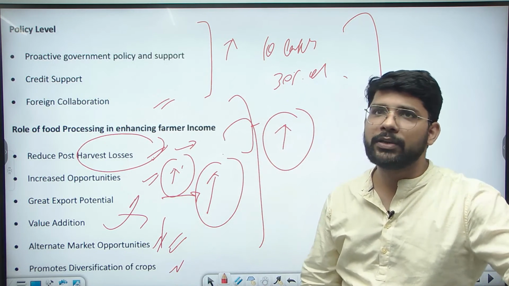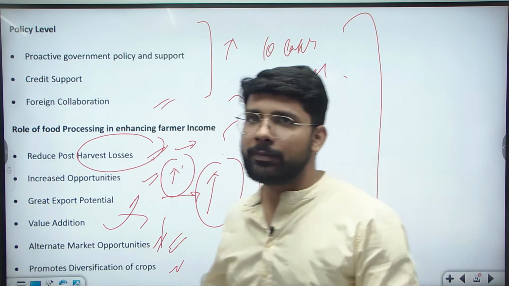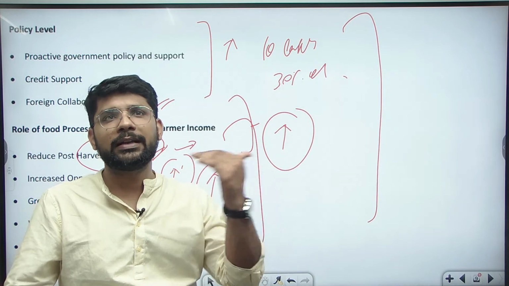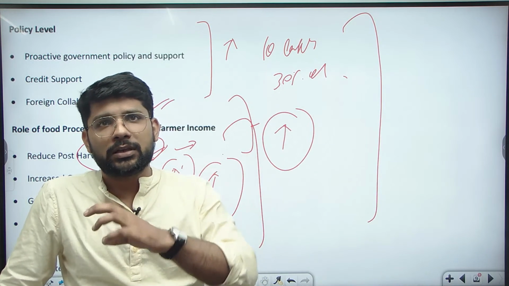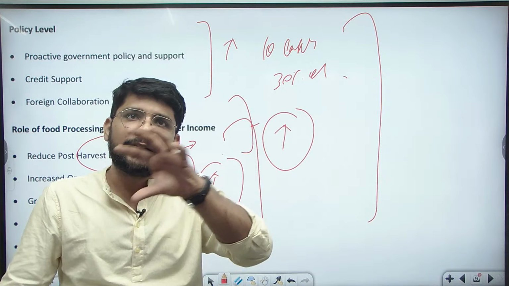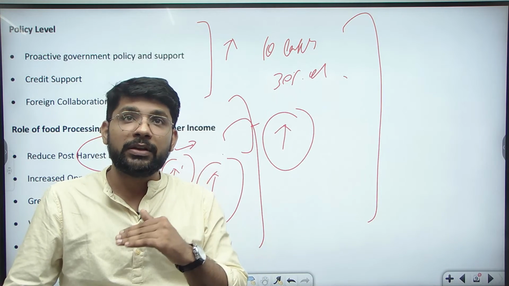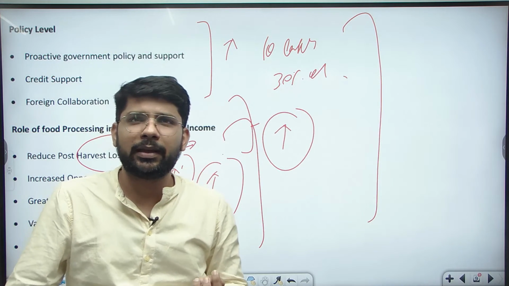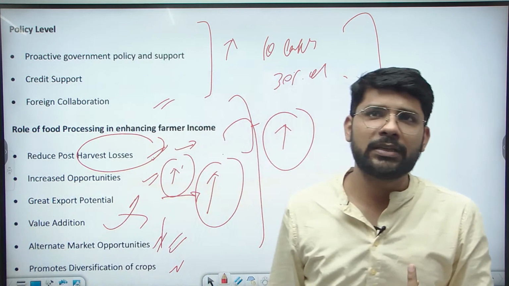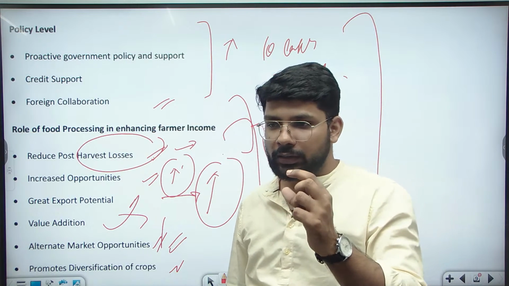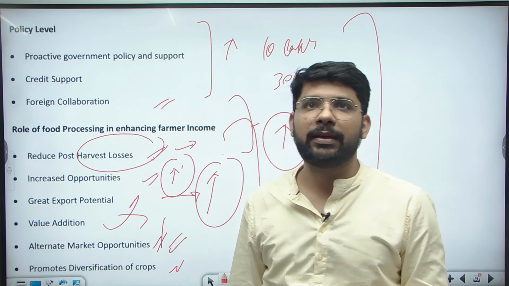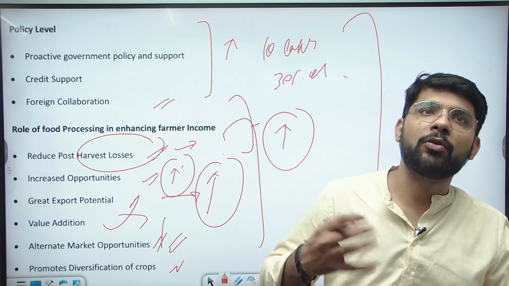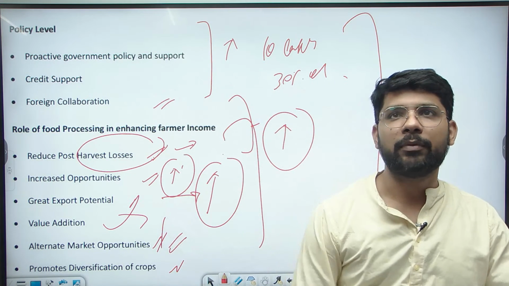It promotes the diversification of crops. As food processing units are established in the country, there is a higher demand for other kinds of crops. Instead of wheat and rice, farmers will focus on millets and other kinds of crops and vegetables, which will increase their income. They are also focusing more on cash crops, and good premium vegetables. These have high value and high prices, which will increase the income of the farmers.